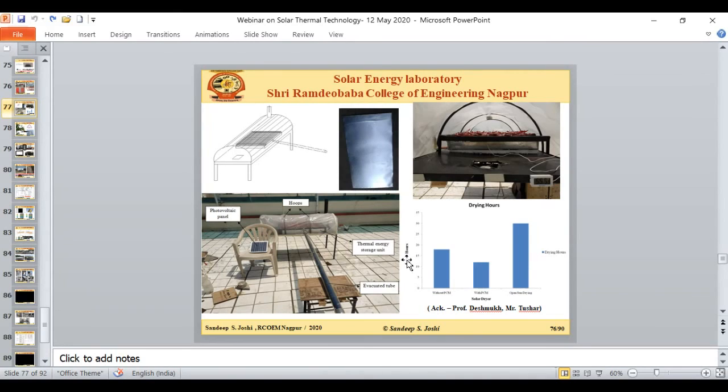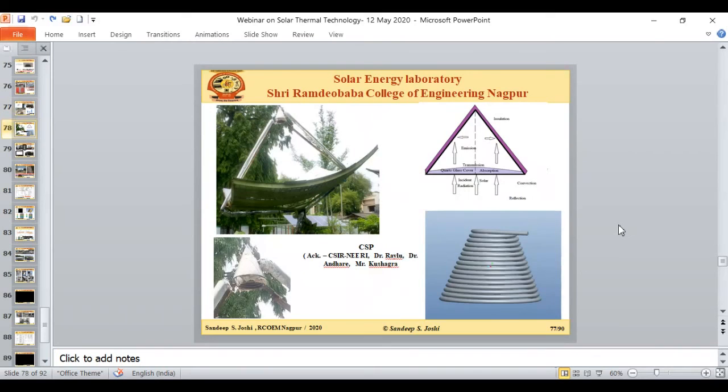If I consider the drying hours, this is your conventional drying. In case of conventional drying, I am getting approximately 30 hours in order to remove the same amount of moisture. Without phase change material, I require 20 hours. But if I go with the phase change material, I require just 10 hours. The average day length is approximately 10.5. So this type of solar thermal arrangement and solar storage with the help of PCM and this crop dryer may be very useful. So this is one thing we have tried.